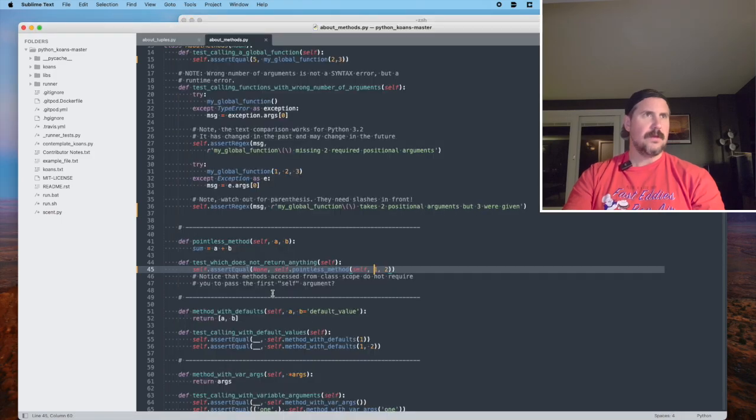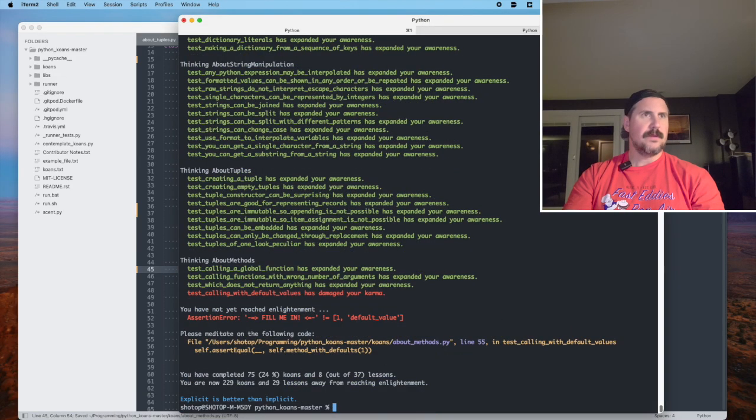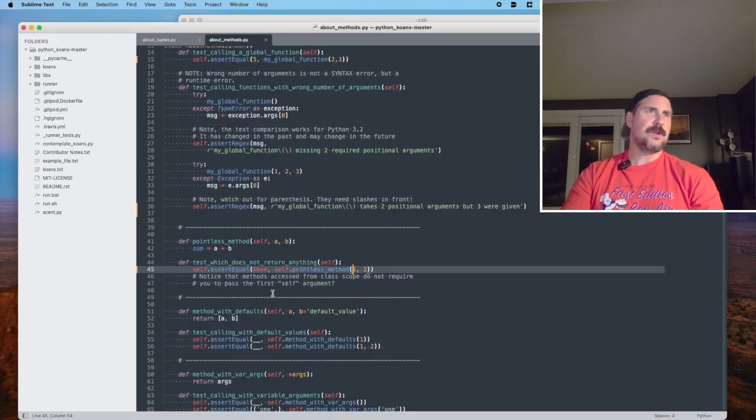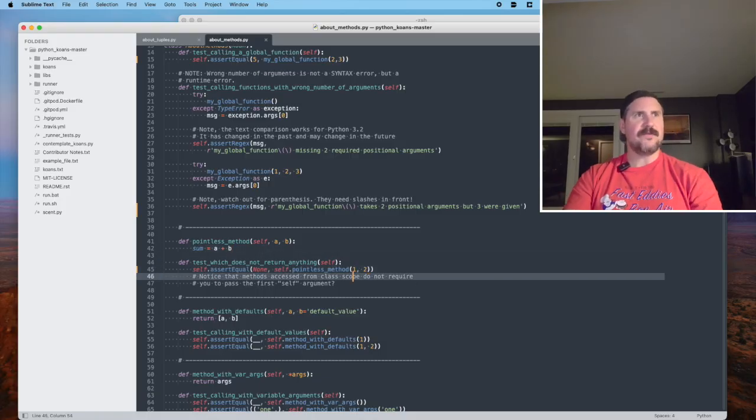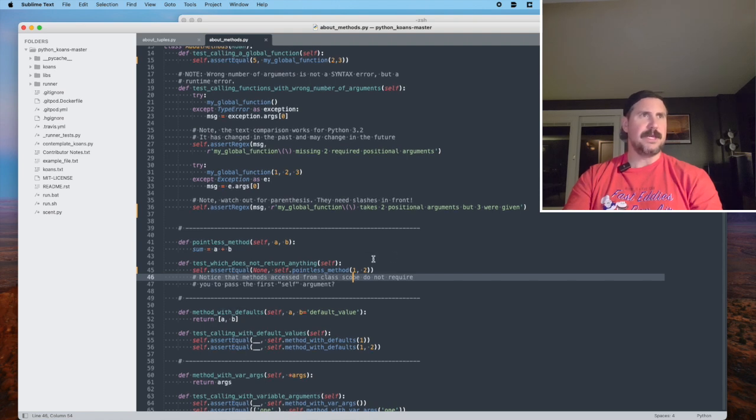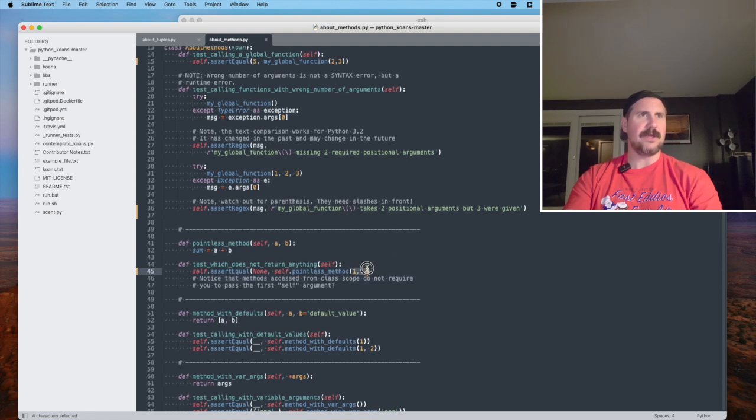Huh. No, that's not how that works. It's not super clear to me why this returns none. Notice that methods accessed from the class scope do not require you to pass the first self argument. I see that. So you don't have to pass that in. That's already there.